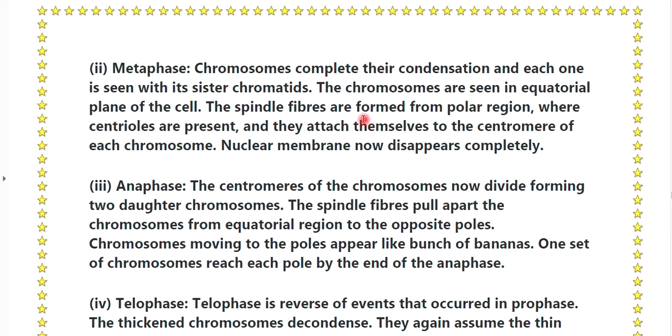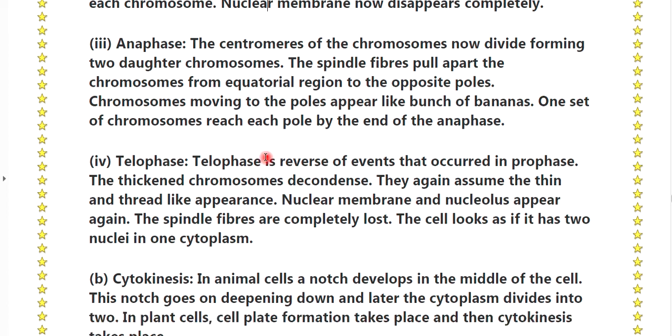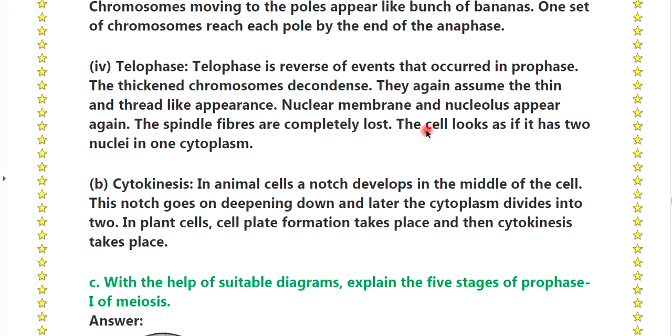The spindle fibers are formed from the polar region where the centrioles are present and they attach themselves to the centromere of each chromosome. The nuclear membrane now disappears completely. Third point, anaphase. The centromere of the chromosomes now divides, forming 2 daughter chromosomes. The spindle fibers pull apart the chromosomes from the equatorial region to the opposite poles. Chromosomes moving to the poles appear like a bunch of bananas. One set of chromosomes reaches each pole by the end of anaphase.